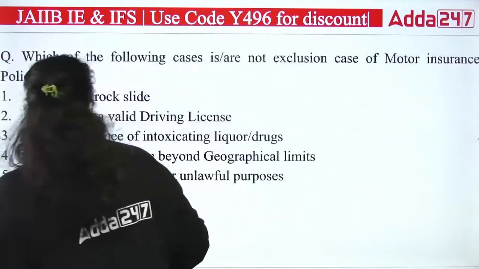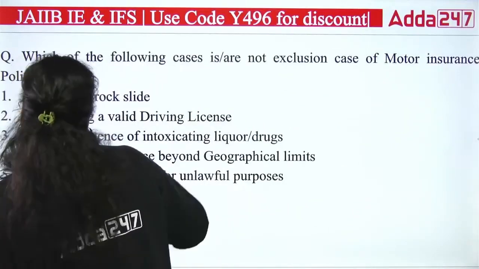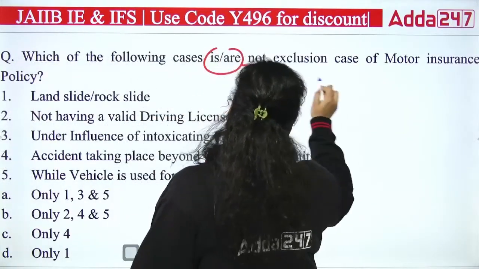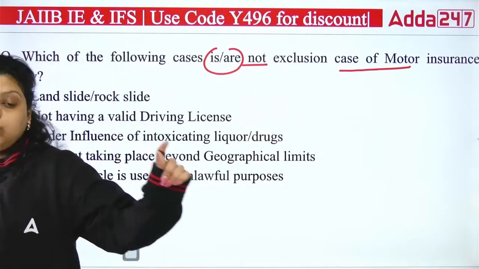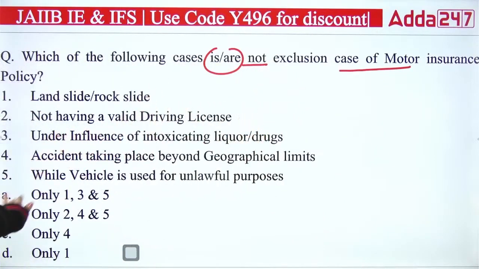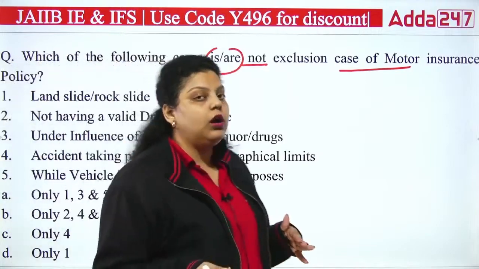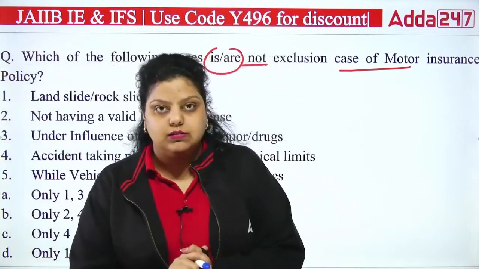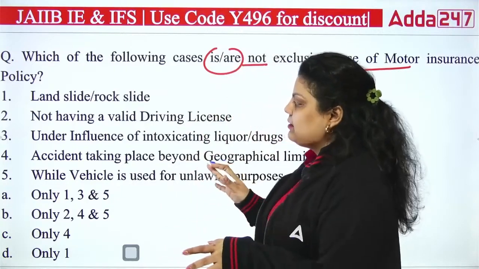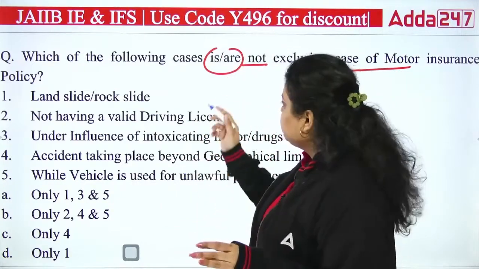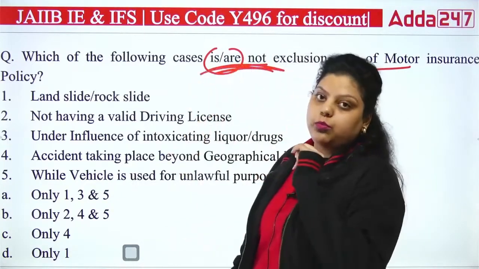Now next we have a question: which of the following cases is not an exclusion case of a motor insurance policy? First of all, in a motor insurance policy, there are a lot of cases which cannot be covered under the motor insurance policy. So you have to answer, out of these, which of the following cases is not covered in the exclusions.